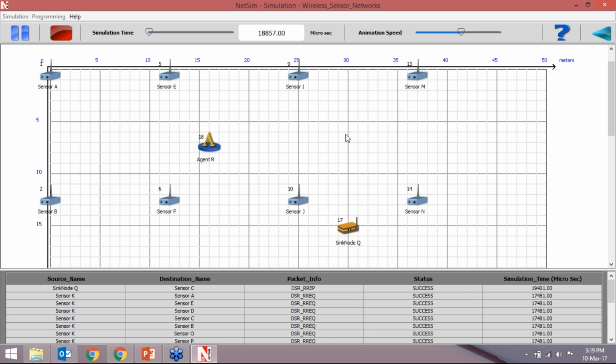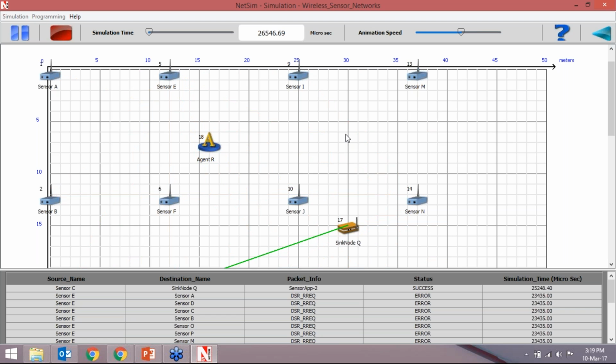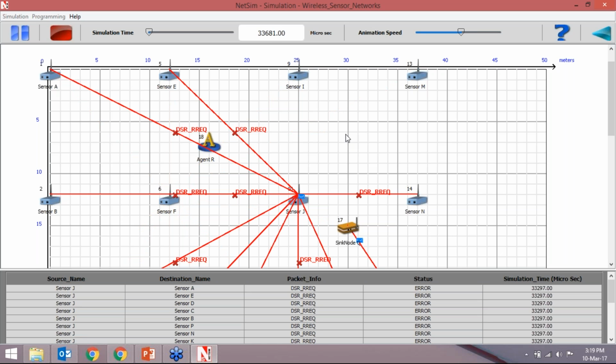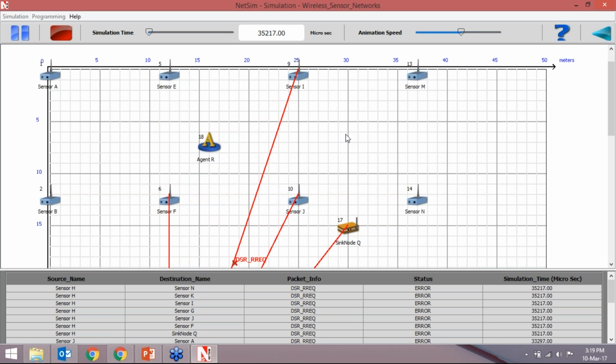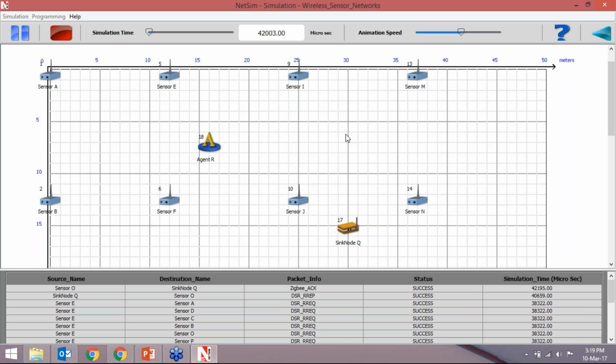But what happens in LEACH protocol, we define the cluster heads in our scenario according to their energy consumed. They will keep on changing. So we just make cluster heads, 4 cluster heads in a network, and see how this manner of sending the data will change. So first the sensors don't directly send the data to the sink node. They first send the data to the cluster heads. The cluster head then further sends to the sink node. So that we can see in LEACH protocol implementation.